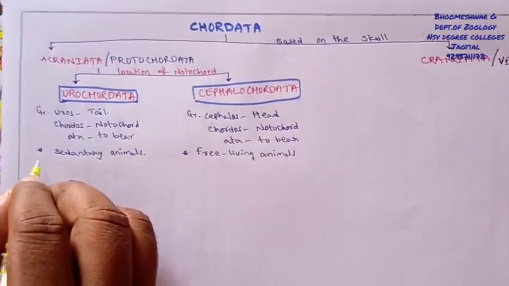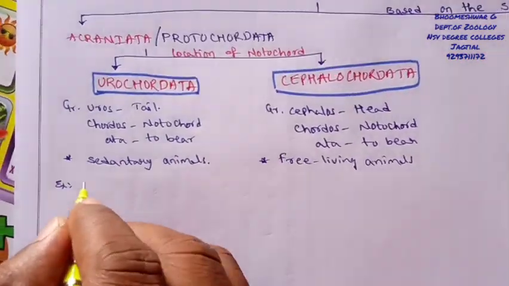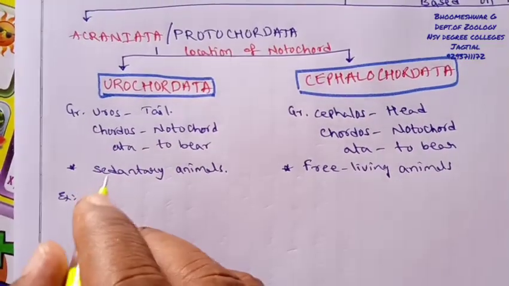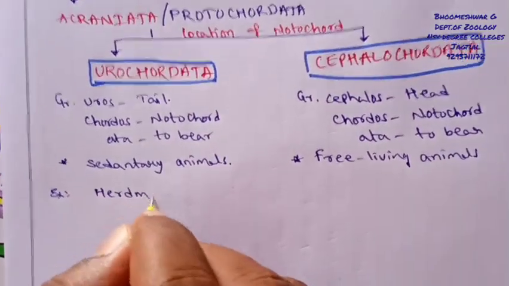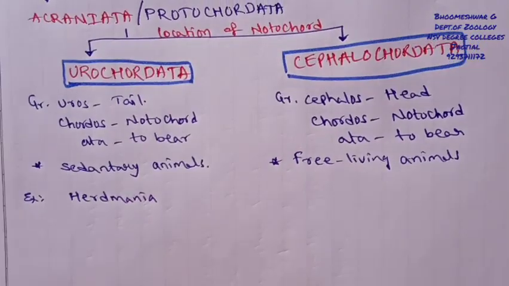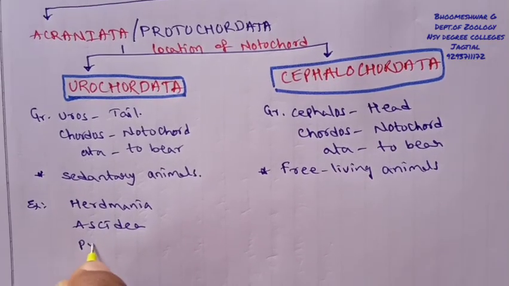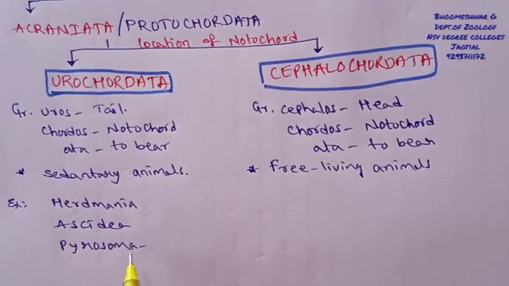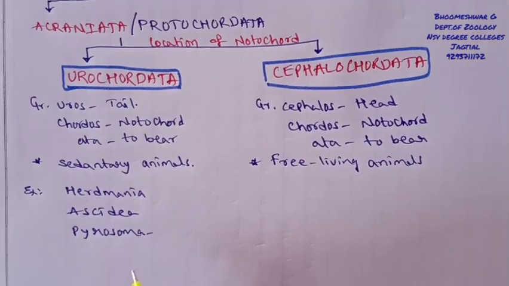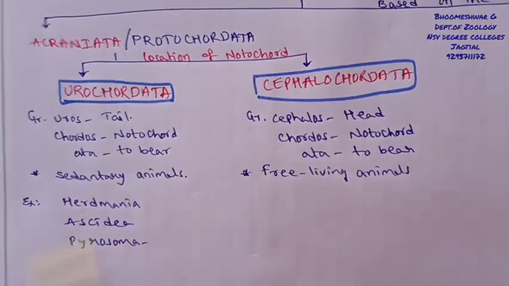So that is one of the common characteristics. At the same time, these urochordates are all marine animals. One of the marine animals is Herdmania, a good example, and Ascidia, and Pyrosoma is a bioluminescent organism. Finally, these are the suitable examples for urochordates.